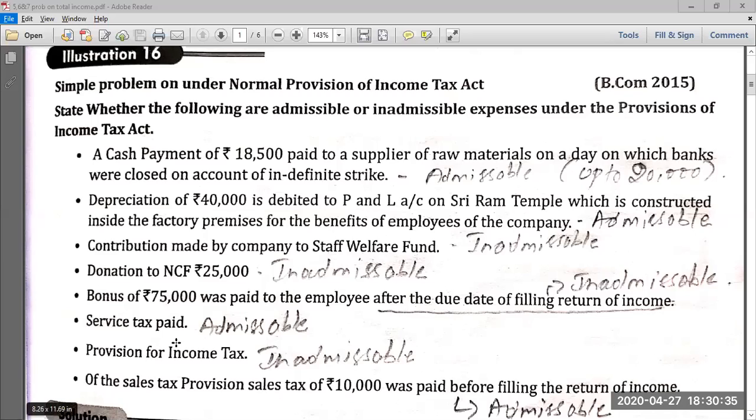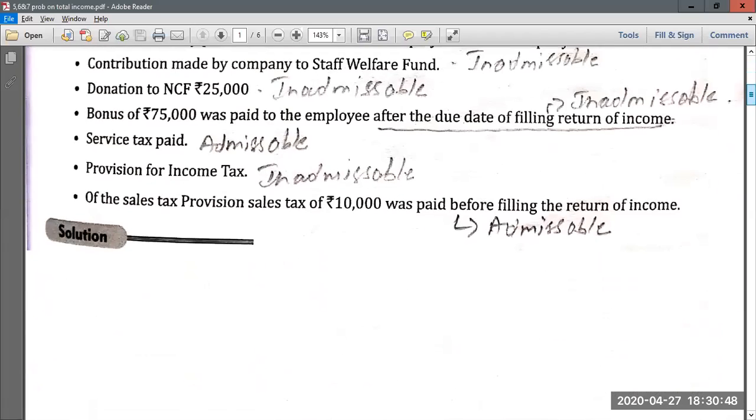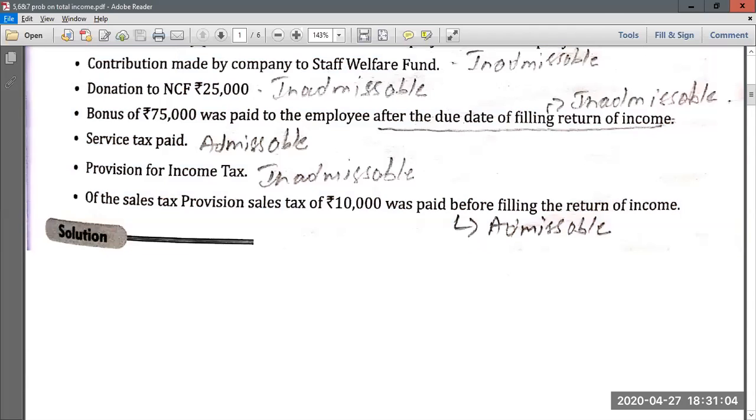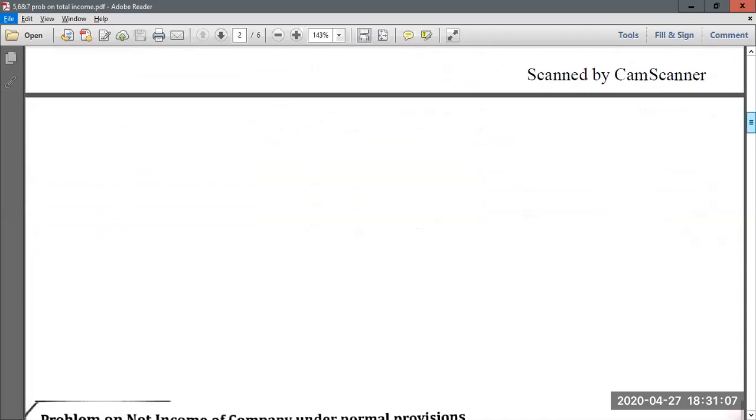Then, service tax paid. Service tax paid is related to business, so it becomes admissible. Then, provision for income tax is inadmissible, since income tax is a personal expenditure; it cannot be treated as a business expense. Then, regarding the sales tax provision, sales tax of 10,000 was paid before filing the return of income. Since it is paid before filing the return, it becomes admissible. If the same had been paid after the filing of the return, it would become inadmissible. So hope you have understood this problem.